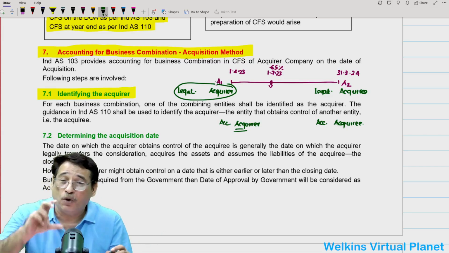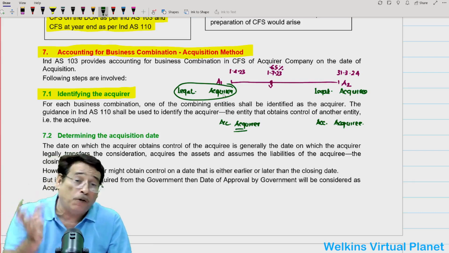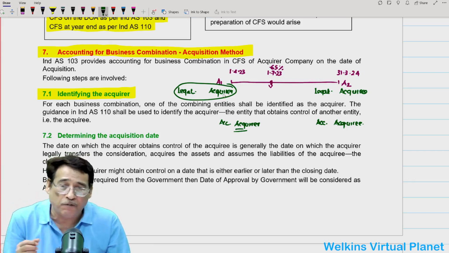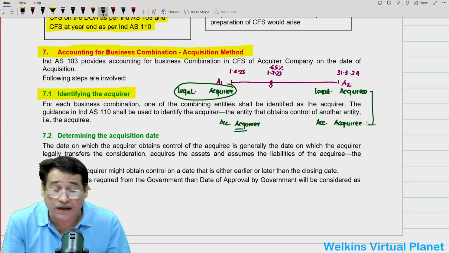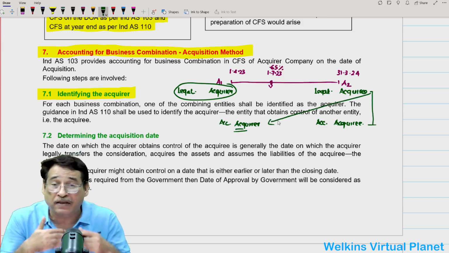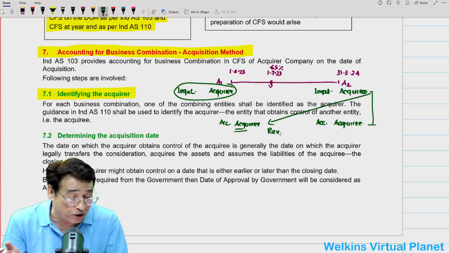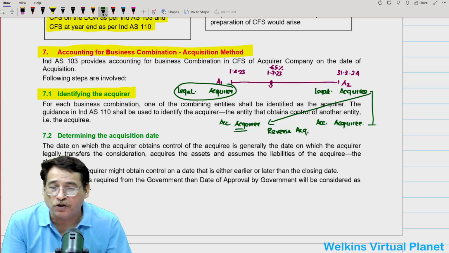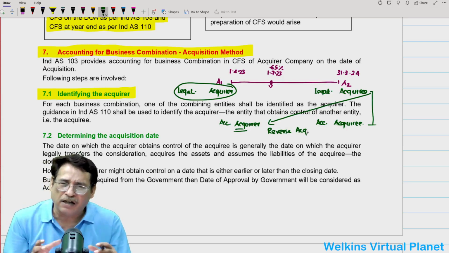However, as I told you, on rare occasions it may happen that the legal acquirer may not be the accounting acquirer. Indirectly, what I am trying to tell you is that the legal acquiree sometimes could be the accounting acquirer. The legal acquiree company sometimes could be considered the acquirer for the purpose of accounting. When such a situation arises, it is known as reverse acquisition. It is a case of reverse acquisition.